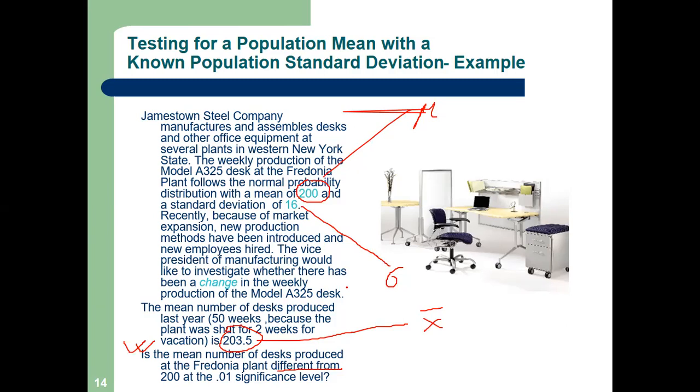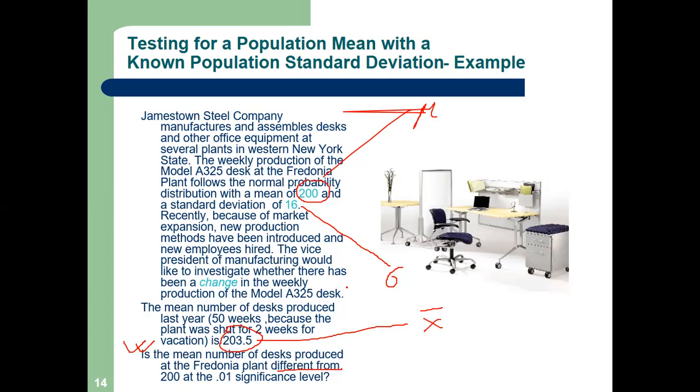What is this language? You have to understand this language. What is the claim? The claim does not say equal to, it says unequal to, different from. We should brush up our English language.